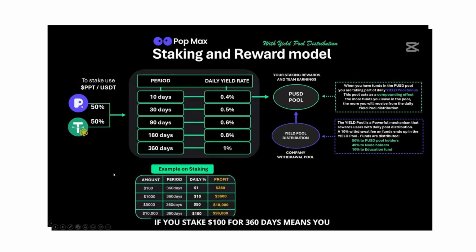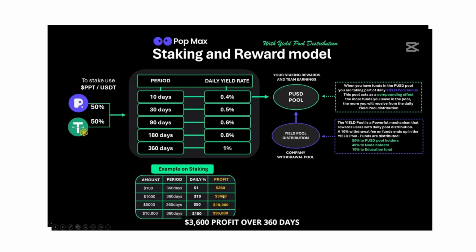If you stake $100 for 360 days means you earn 1% a day, which also means $1 per day. So after 360 days, you have $360. And plus, of course, the principal of the $100 you invested is also yours. If you stake $1,000, then you would earn 10 times more. That's $10 per day.